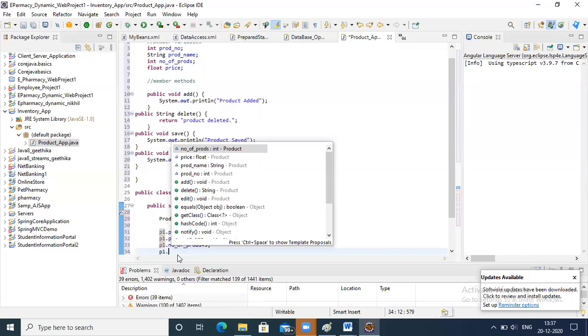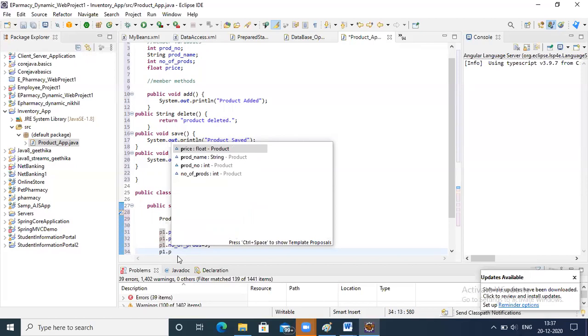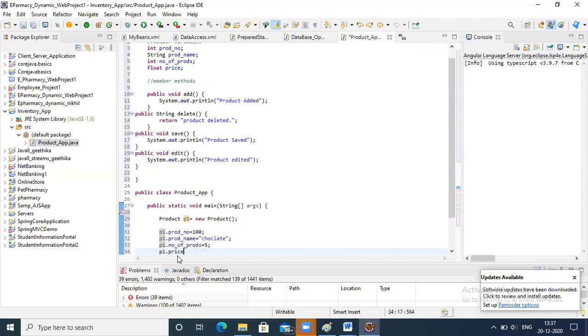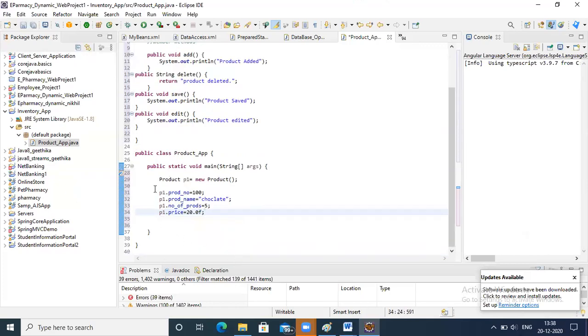p1 dot price equal to, let's say, 20 rupees. Since it is a float, you have to append it with F. So in this way, you assign the values and then you can call methods using the object.